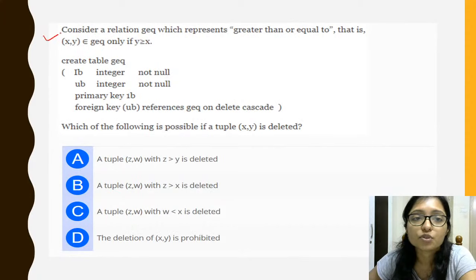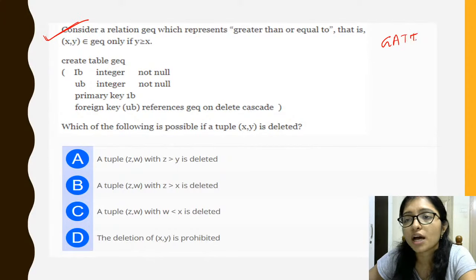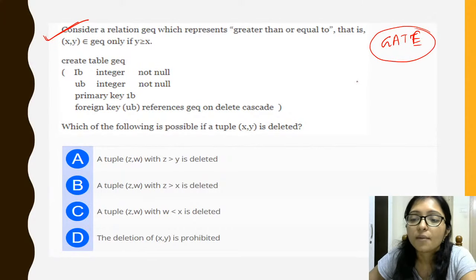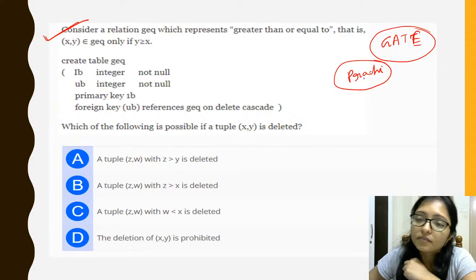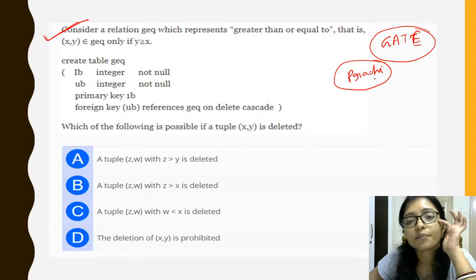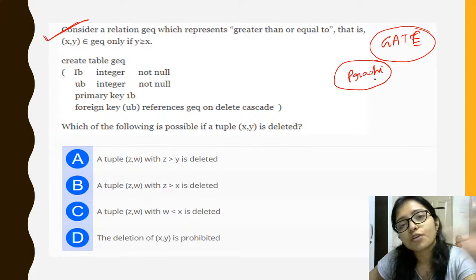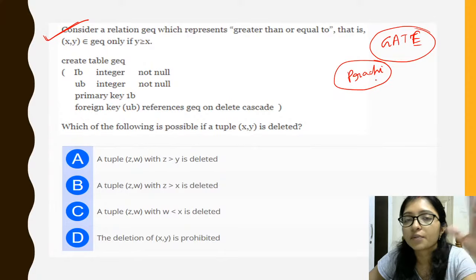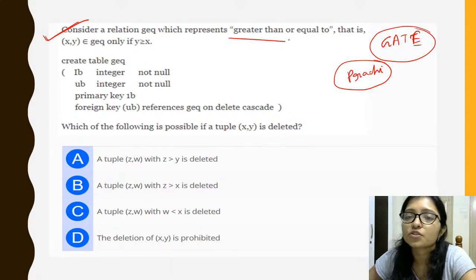Okay, now come to this question. This is a GATE previous year's question. I do not know the actual year yet. This question was sent by Prachi. Prachi sent me this question. So everyone try to solve this question, try to understand the question, and apply the concept from the previous question. That's why I have considered the previous question. After this, try to apply the knowledge of the previous question here.